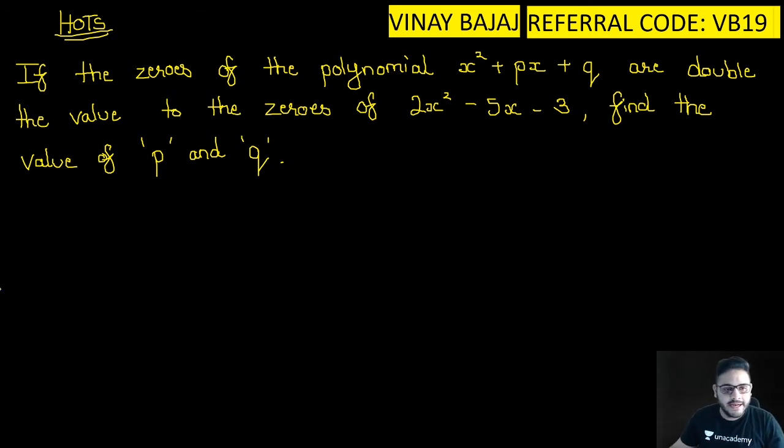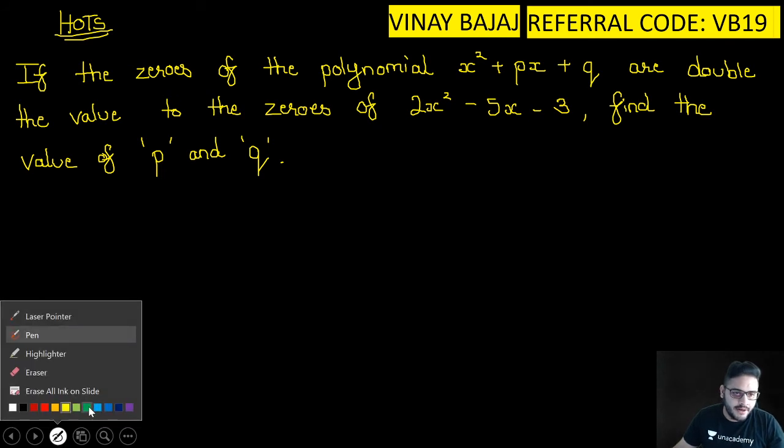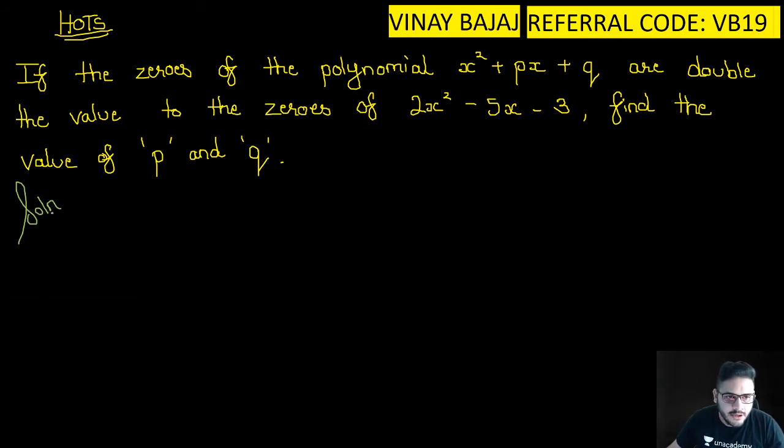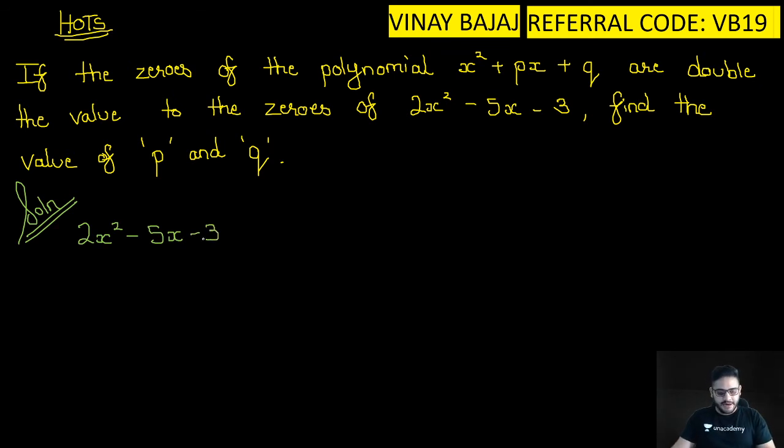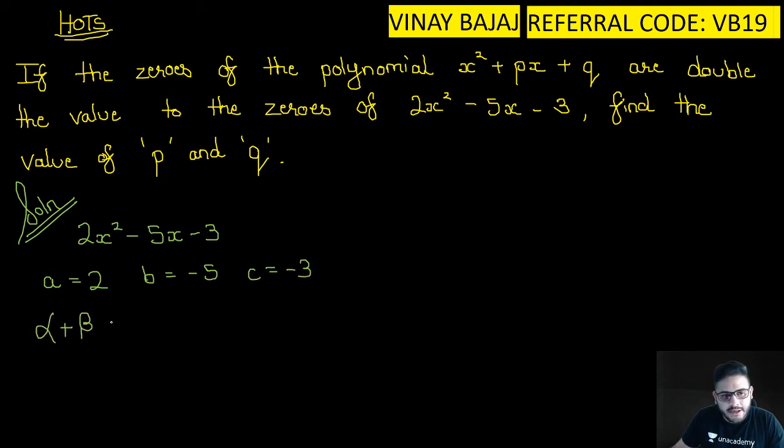So first let's change the color and let us take into consideration the equation which is given completely, that is 2x square minus 5x minus 3. So now the value of A is equal to 2, B is equal to minus 5, C is equal to minus 3. So alpha plus beta is equal to minus B by A. So you get 5 by 2. Alpha beta is C upon A. So you get minus 3 by 2.